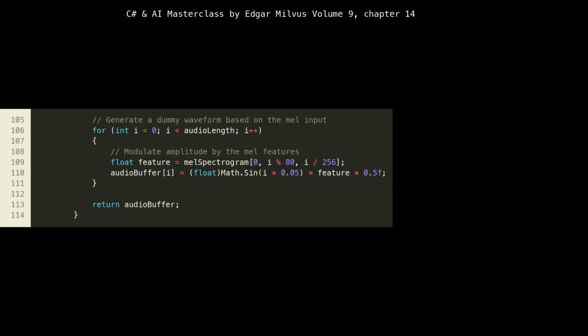This loop generates our dummy audio waveform. We're creating another sine wave, but critically, its amplitude is modulated by the MEL spectrogram features. This is a simplified representation of what a real vocoder does. It uses the spectral information from the MEL spectrogram to guide the generation of the raw audio samples. The i % 80 and i / 256 are crude ways to map the high-resolution audio samples back to the lower-resolution MEL spectrogram features. A real vocoder would use sophisticated neural network layers, like convolutions and upsampling, to achieve this transformation smoothly and realistically.